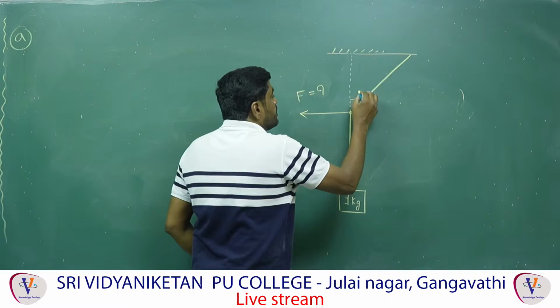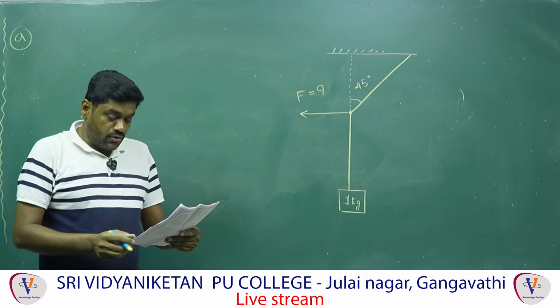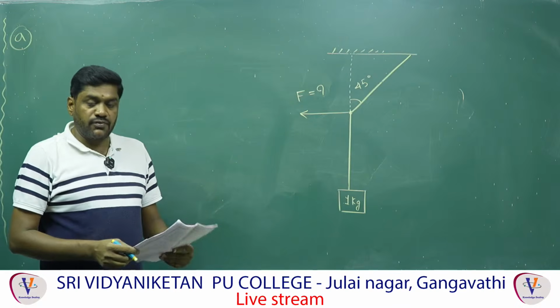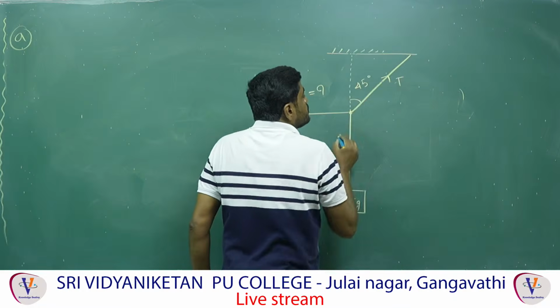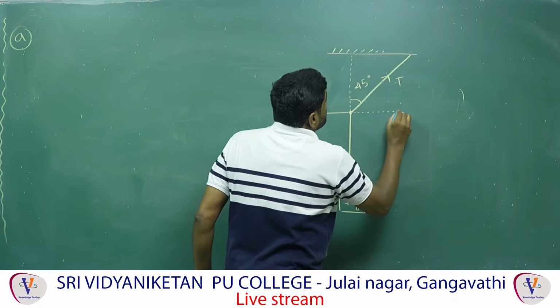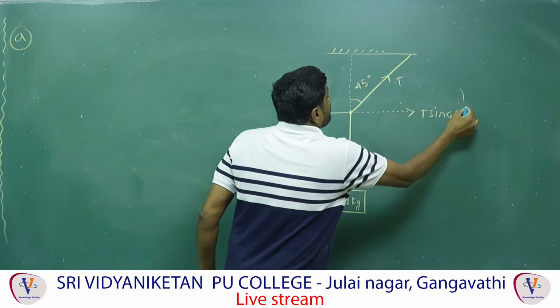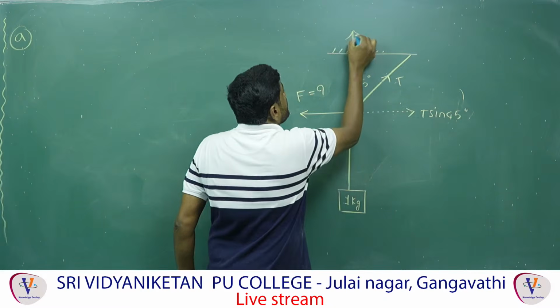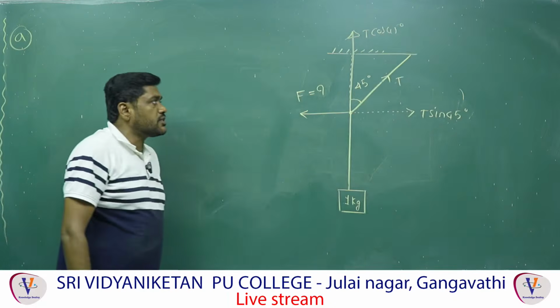The angle they have given is 45 degrees. First of all, they are asking for the magnitude of F. If you resolve the tension, I will take it as T, we get T sin 45 in this direction and T cos 45 in the other direction. Now under the balancing condition, we check.